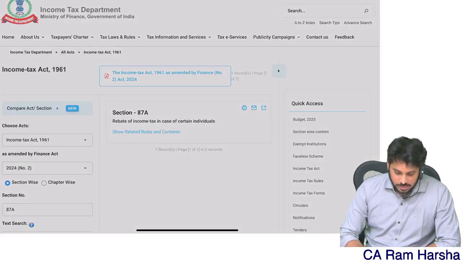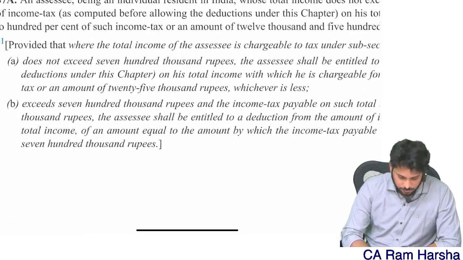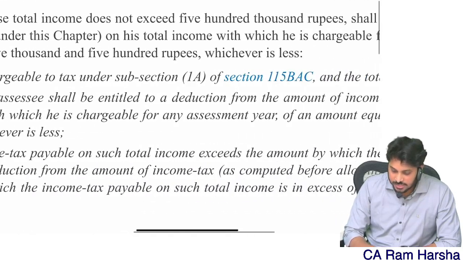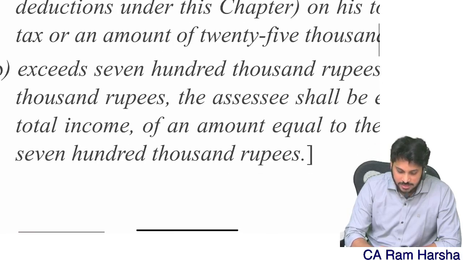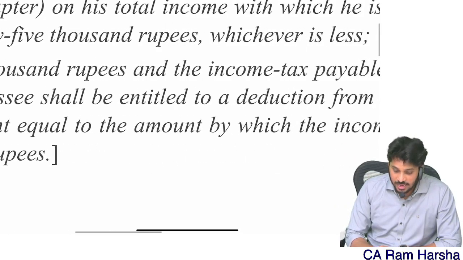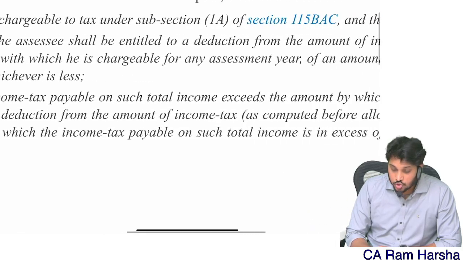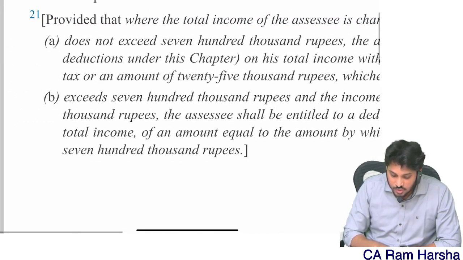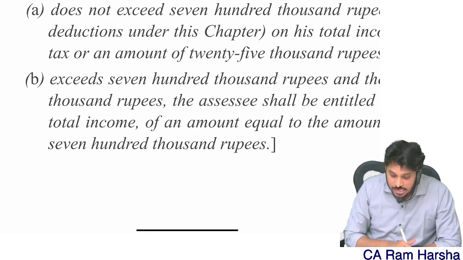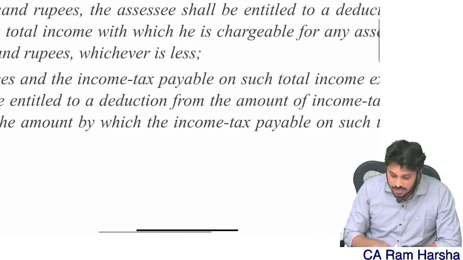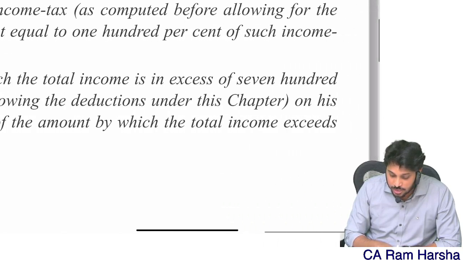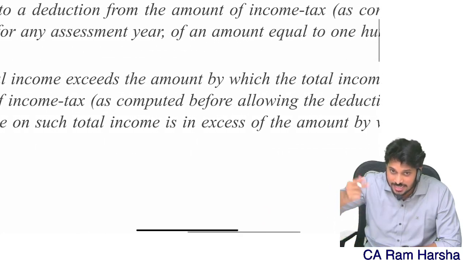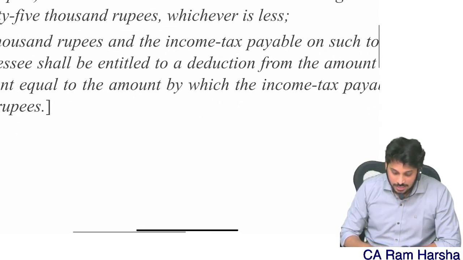You see what the Act says. If total income is more than 7 lakhs, provided that where total income of the SSE chargeable to tax under 115B, the default tax regime, exceeds 700,000 rupees, and income tax payable on such total income exceeds the amount by which total income is in excess of 700,000 rupees, the SSE shall be entitled to a deduction from the income computed before allowing deduction, an amount equal to the amount by which income tax payable is in excess of that excess. Correct?